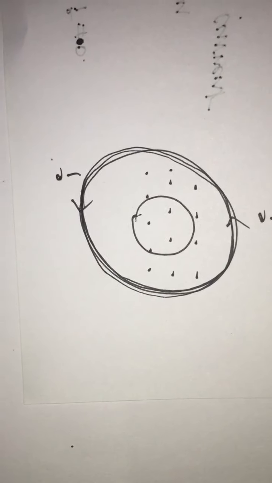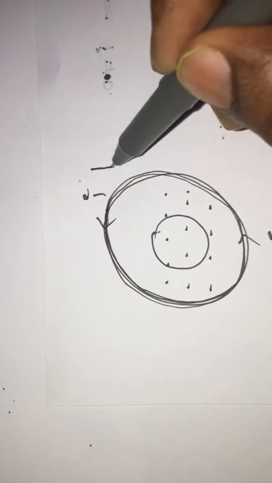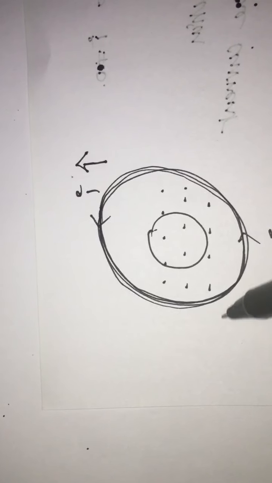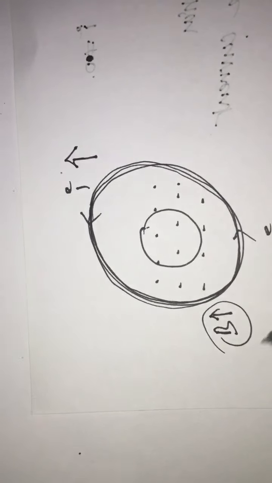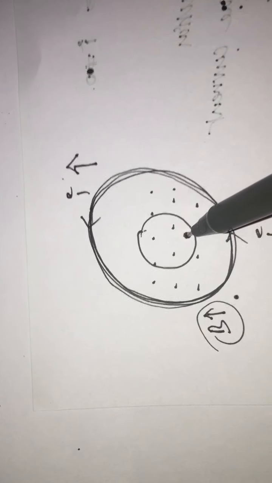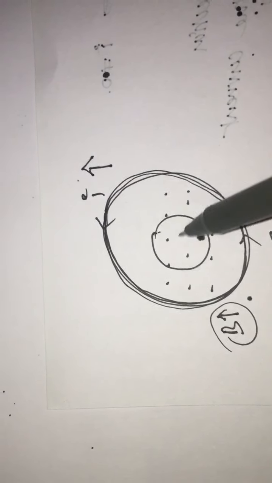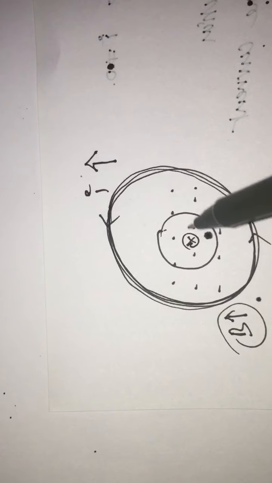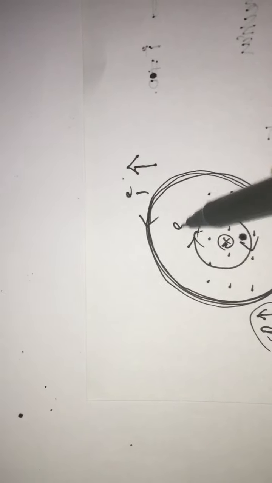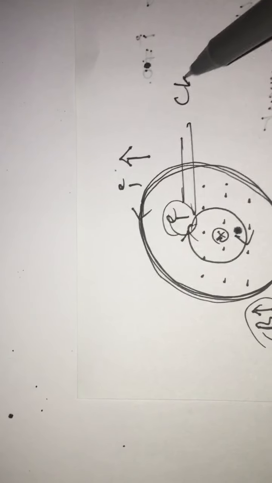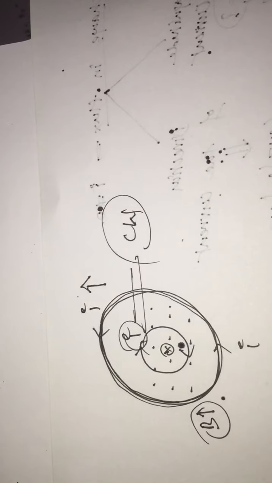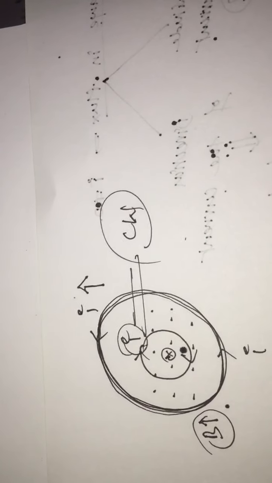Let us consider the current is increasing here. The field associated with this one is also increasing. The field associated with this one also increasing means the induced field should act inward. Induced field should act inward means the induced current will be in clockwise direction. Clockwise direction.